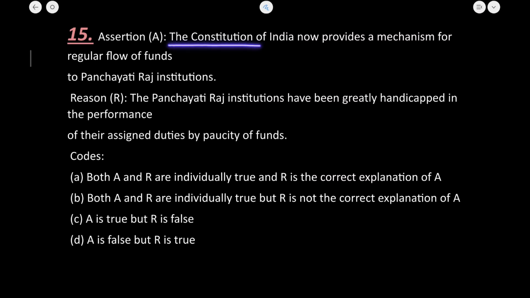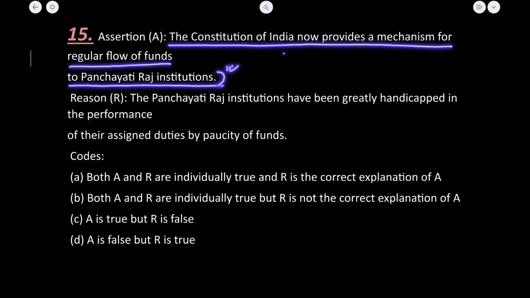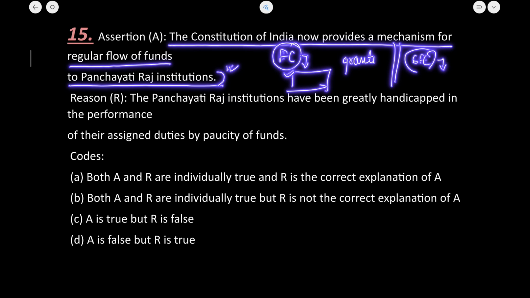The Constitution of India provides for a mechanism for a regular flow of funds to the Panchayati Raj institutions. Yes, this is correct. There is the Finance Commission of India that recommends to transfer money and it provides money, and grants-in-aid are also provided. Also there is the State Finance Commission which recommends the transfer, the devolution and the distribution of money between the state legislative assemblies and the Panchayati Raj institutions.